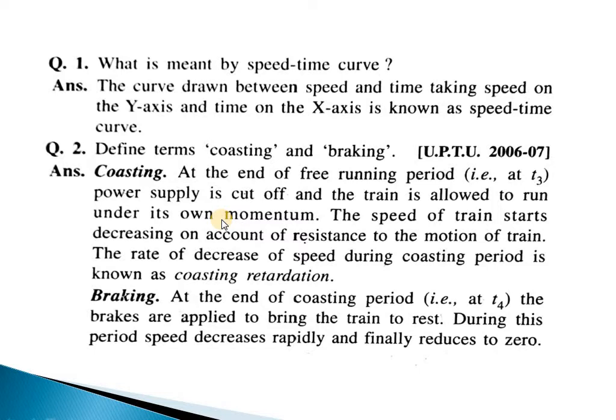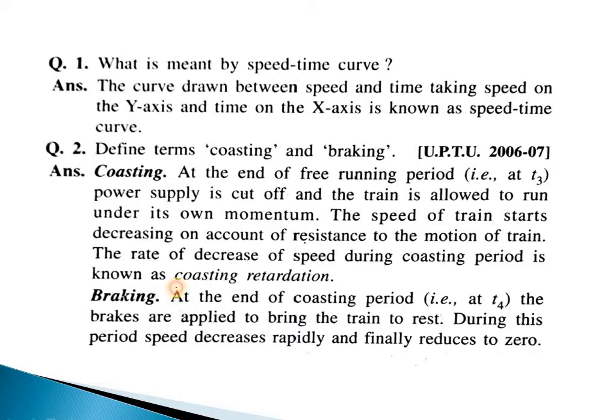Second question, define coasting and braking. Coasting means at the end of free running time, power supply is cut off and the train is allowed to run under its own momentum. The speed of the train starts decreasing on account of resistance to the motion of the train. The rate of decrease of speed during the coasting period is known as coasting retardation.